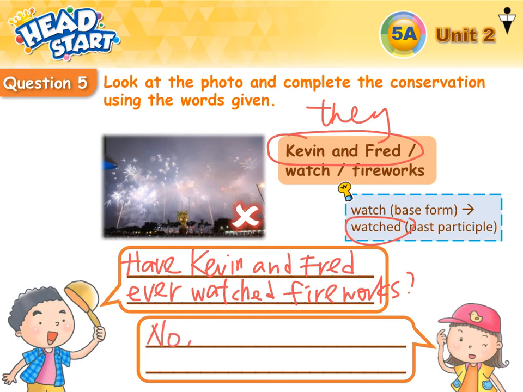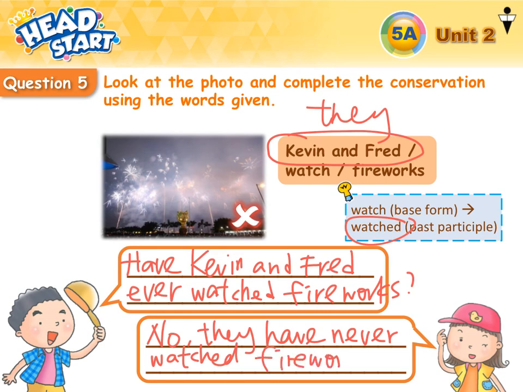And there is a cross in the picture, so the answer should be no, comma. They have. For a negative sentence, we use never. They have never watched fireworks. Full stop. Okay?